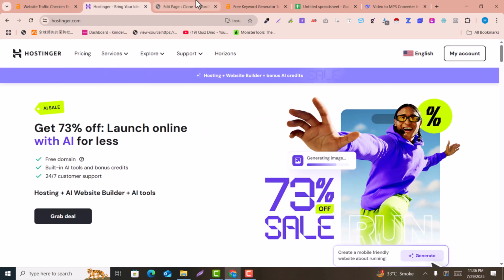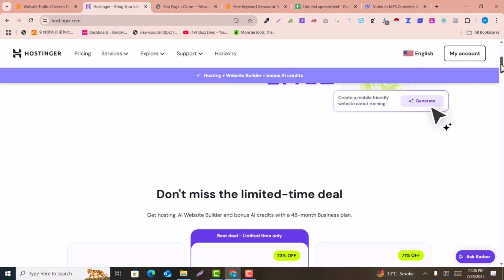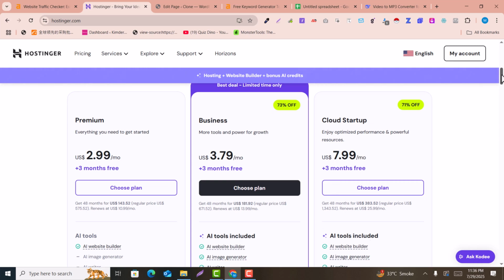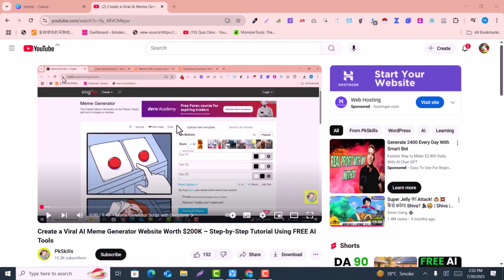After getting the keywords, you need to have your website. So if you already have the website and hosting, it's okay, and if you don't have the hosting or the domain, you can go to buy the amazing hosting with a free domain.